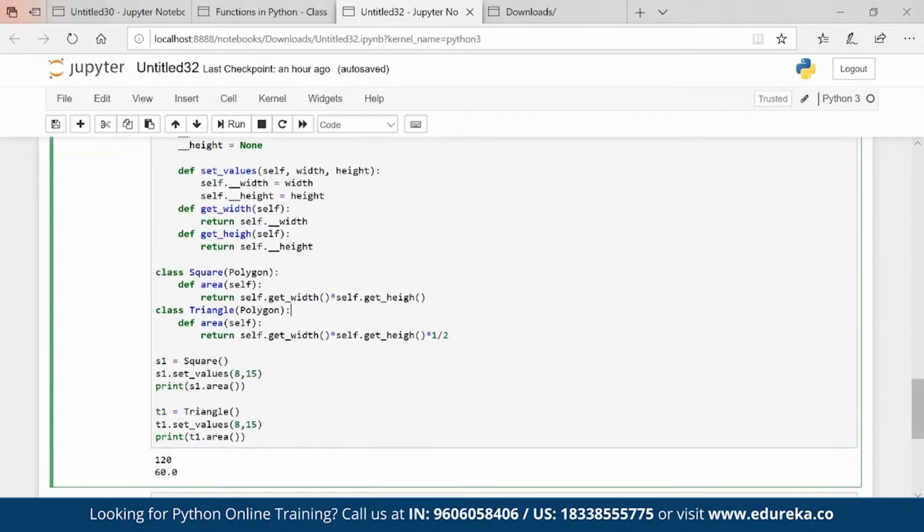Now, what is polymorphism? Polymorphism is nothing but basically you can say different. Poly means what? Multiple. Morphism means what?